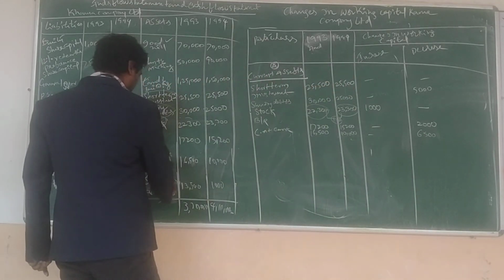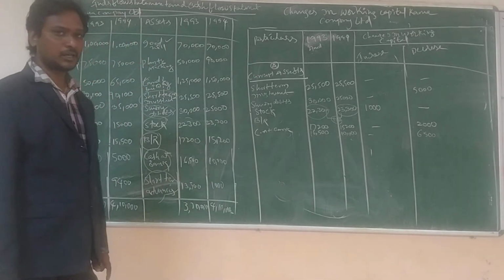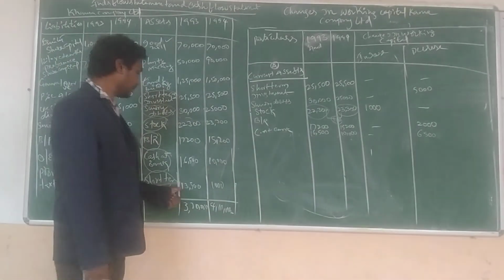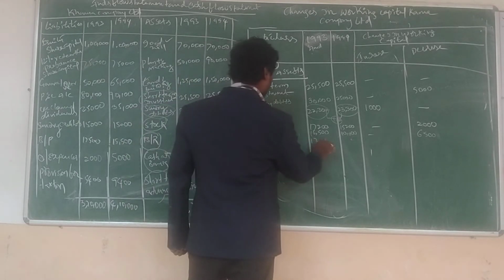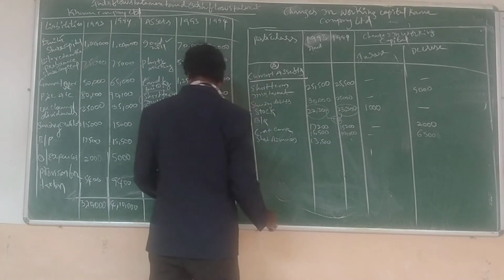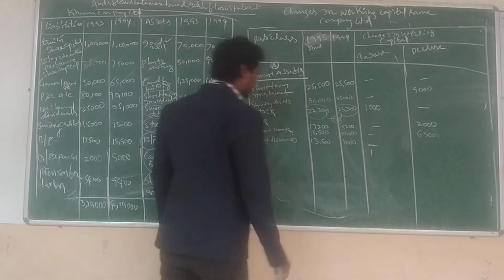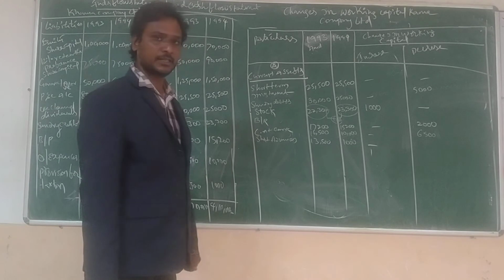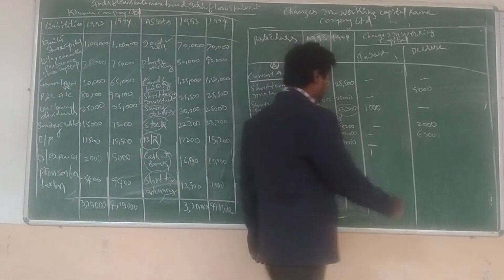short-term advances. This is also a current asset. How much? 13,500 short-term advances, 13,500 and 1,000. It is increase or decrease? It is also a decrease. How much? 12,500.